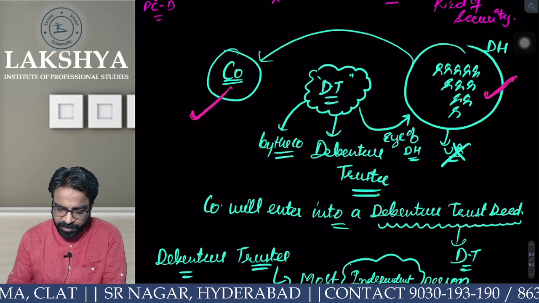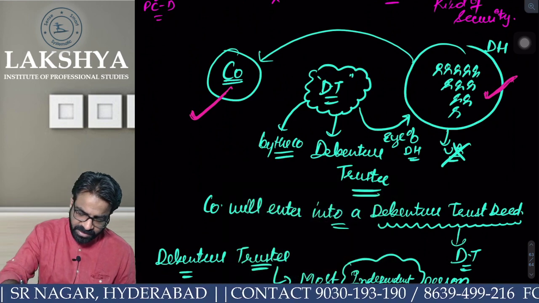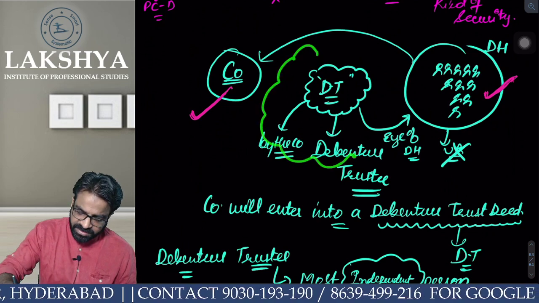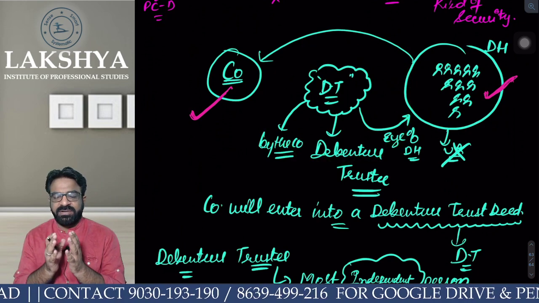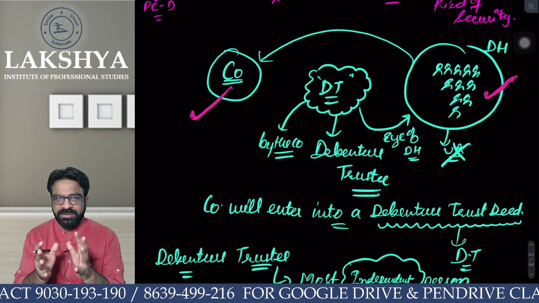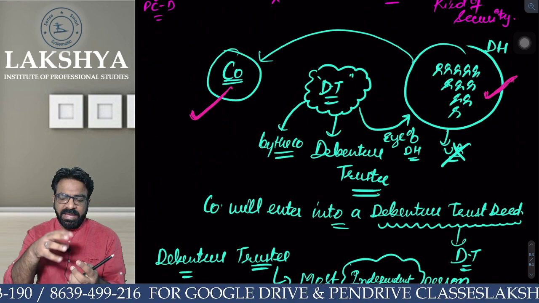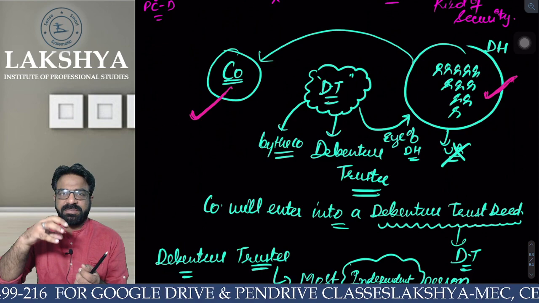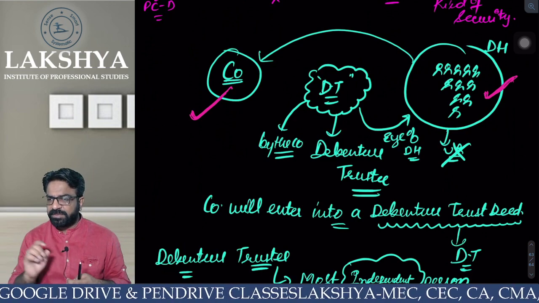Sir, what is the provision? The provision name is known as debenture trustee. Sir, who is known as debenture trustee? A debenture trustee is a person who is going to be appointed by the company, but he is going to stay in the company and keep the watch over the company, whether the debenture holders' money is getting utilized or misutilized. Are you guys able to understand what I'm saying?